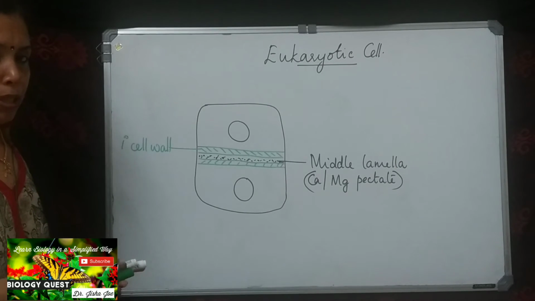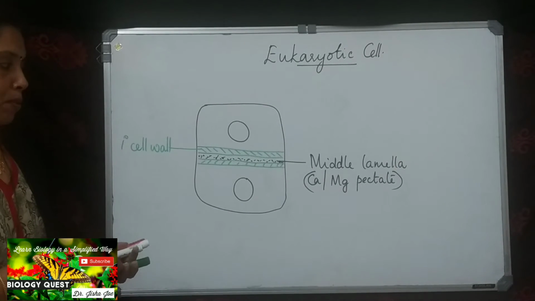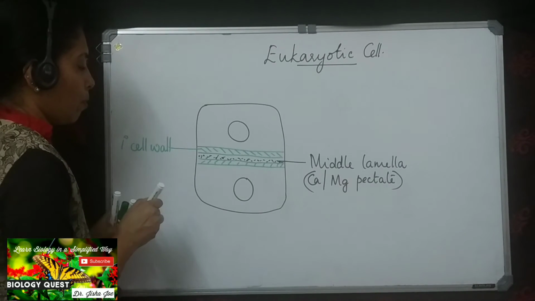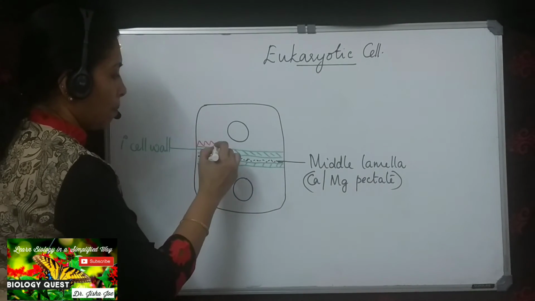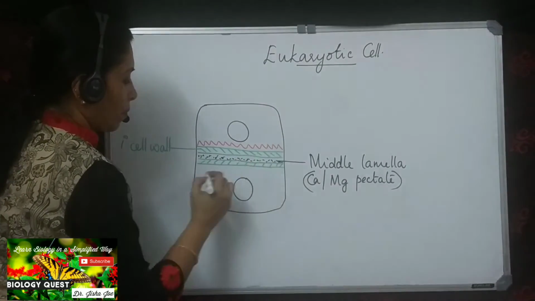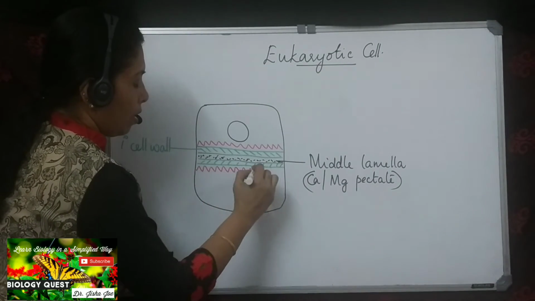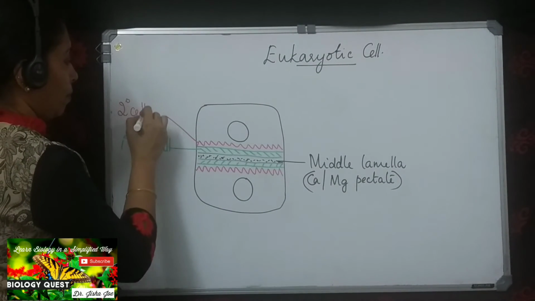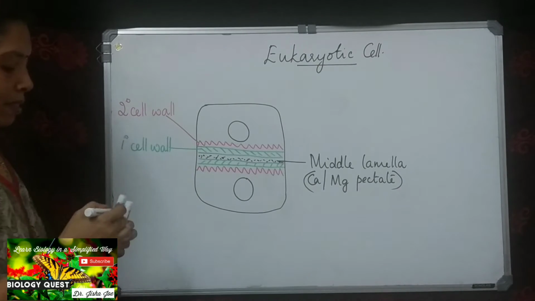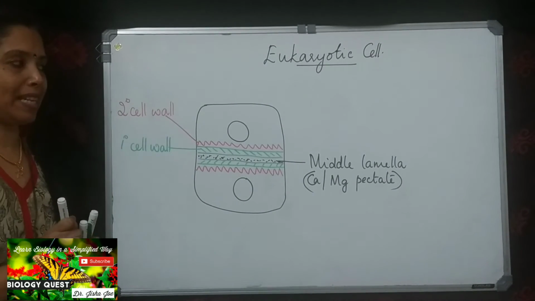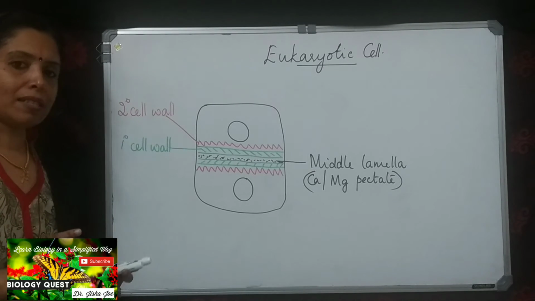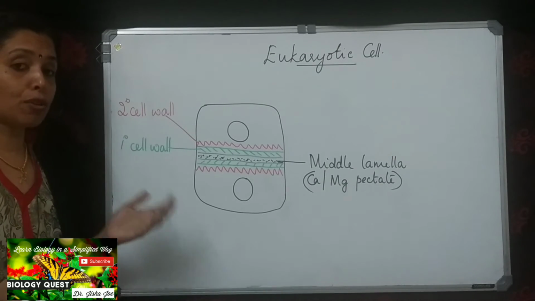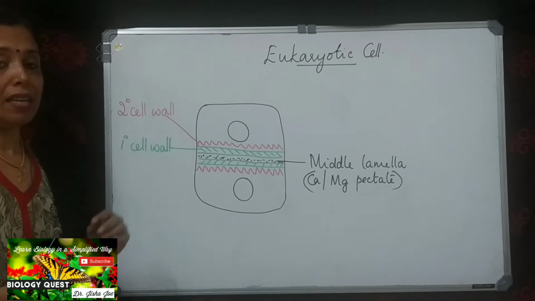Now, as the cell matures, a secondary wall gets deposited inner to the primary cell wall. That is the secondary cell wall. So the primary cell wall is mainly composed of cellulose and hemicellulose, whereas the secondary cell wall, in addition to cellulose and hemicellulose, certain other substances like lignin, suberin, etc. can also be seen in the secondary cell wall.